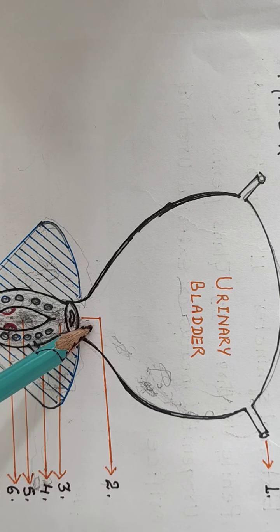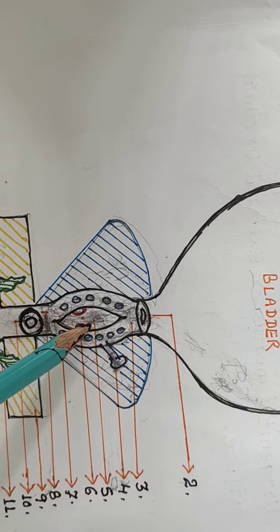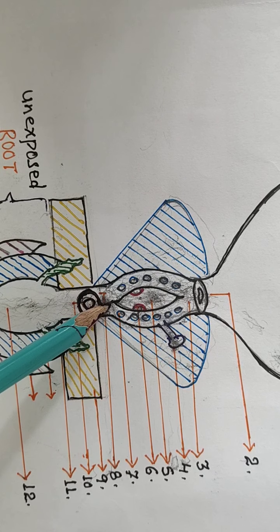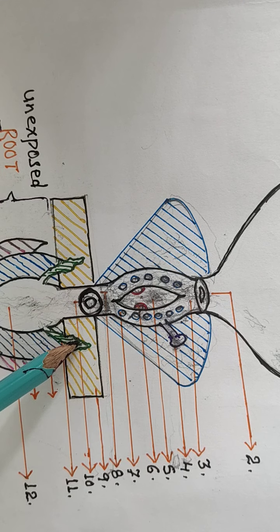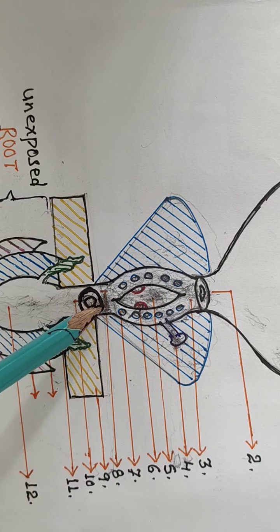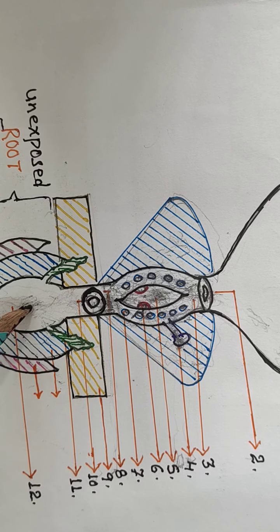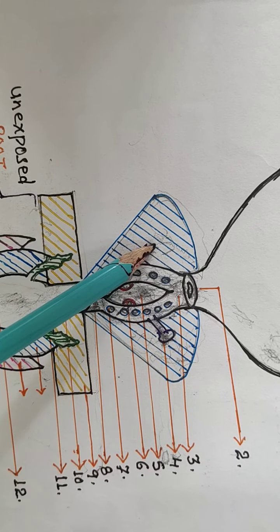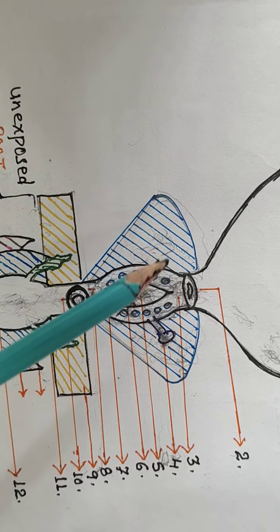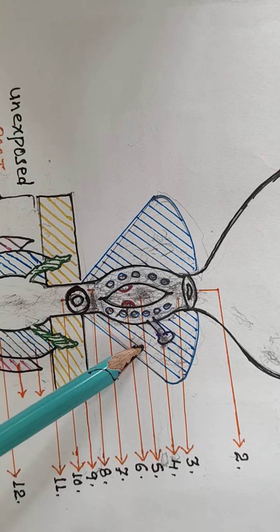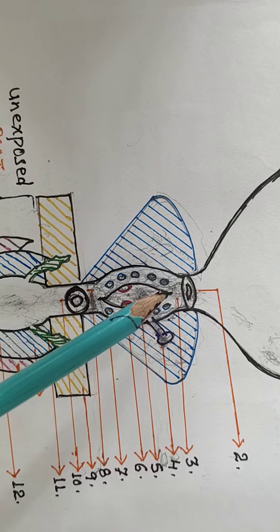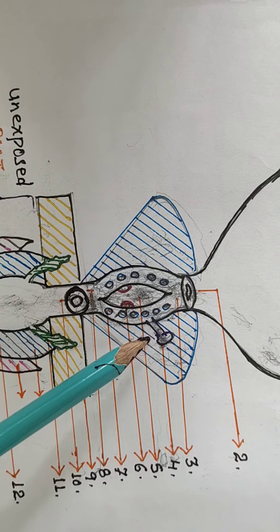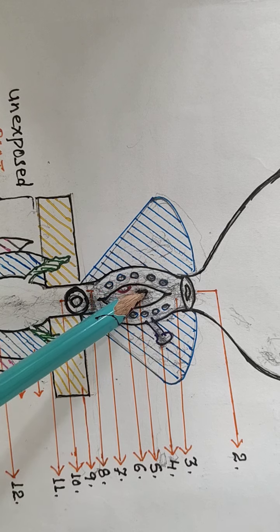And here is the spermatic duct, which opens into the prostatic urethra, that is, the membranous urethra. From this membranous urethra, another gland called Cowper's gland arises, which opens into the penile urethra. And this heart-shaped structure, a five-lobed gland called the prostate gland, is present around the prostatic urethra. The lobes of the prostate gland are arranged around the prostatic urethra.